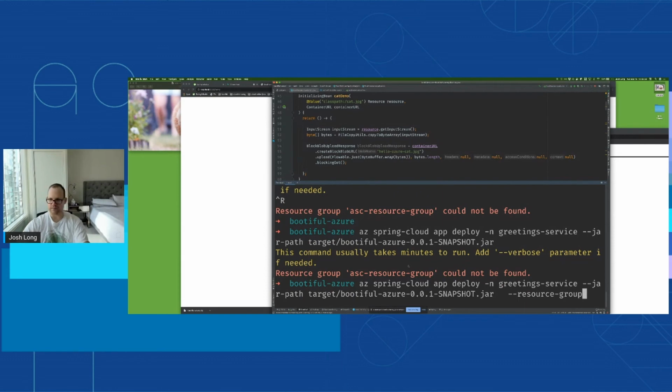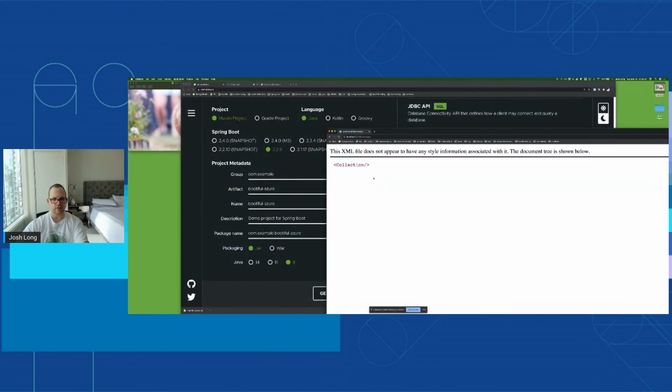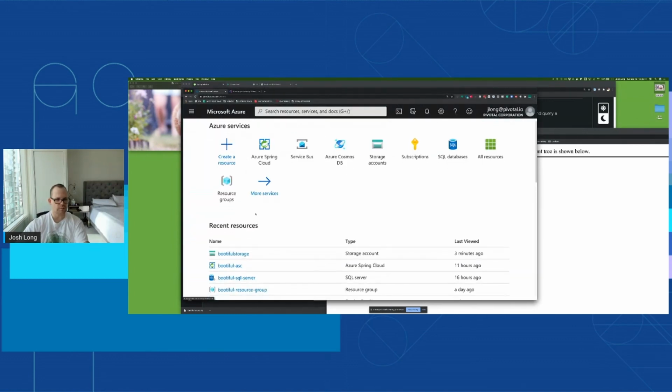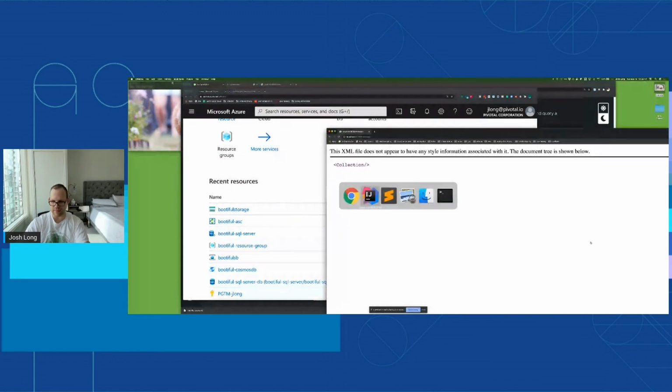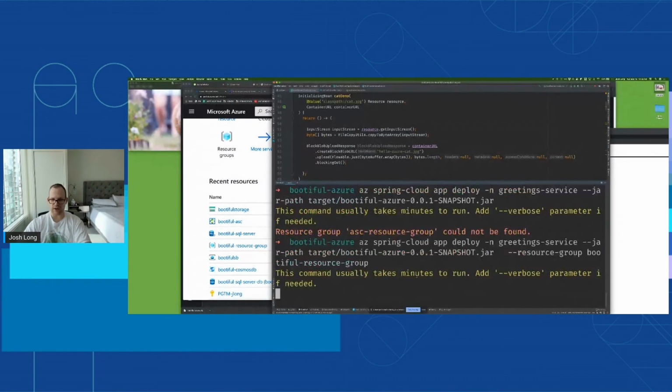So that is over here in the platform somewhere. I hope. There we go. Home resource group, beautiful resource group. That's it right there. Beautiful resource group. You can see I'm imaginative in my naming. Beautiful resource group. And that'll get deployed in about a minute and a half.